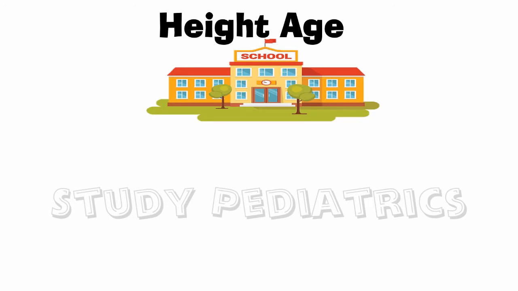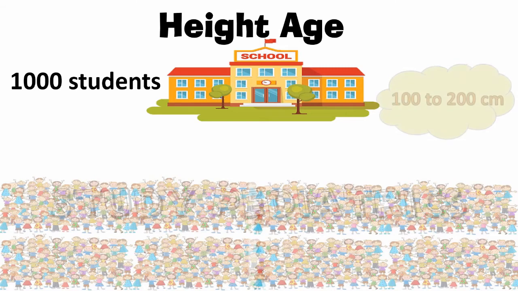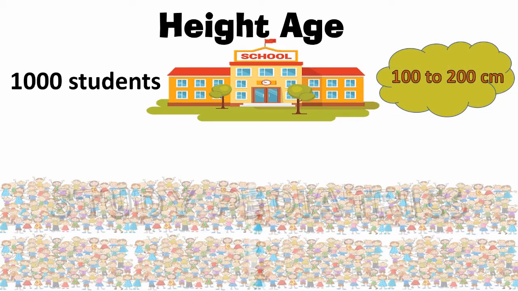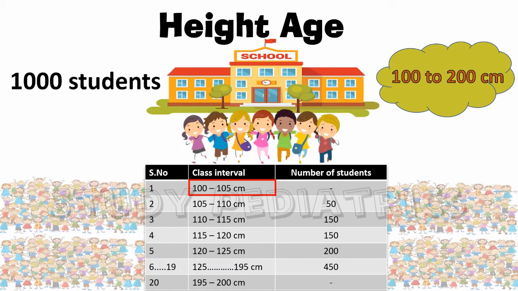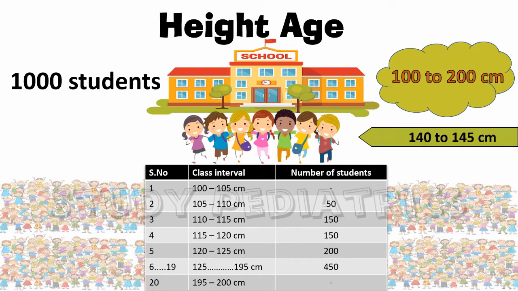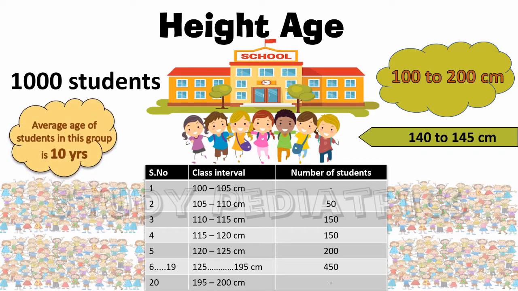Suppose the same 1,000 students were taken in between the height of 100 cm to 200 cm. Now we take children of height 100 cm to 105 cm and create a group of them, and then take children of 105 to 110 cm and create another group, and so on till 200 cm. We approximately get 20 groups. Now we note down the age of children in each group. Suppose we took a group between 140 to 145 cm of height and then noted down their ages, and then later do an average of these ages. Let's suppose it comes out to be 10 years.